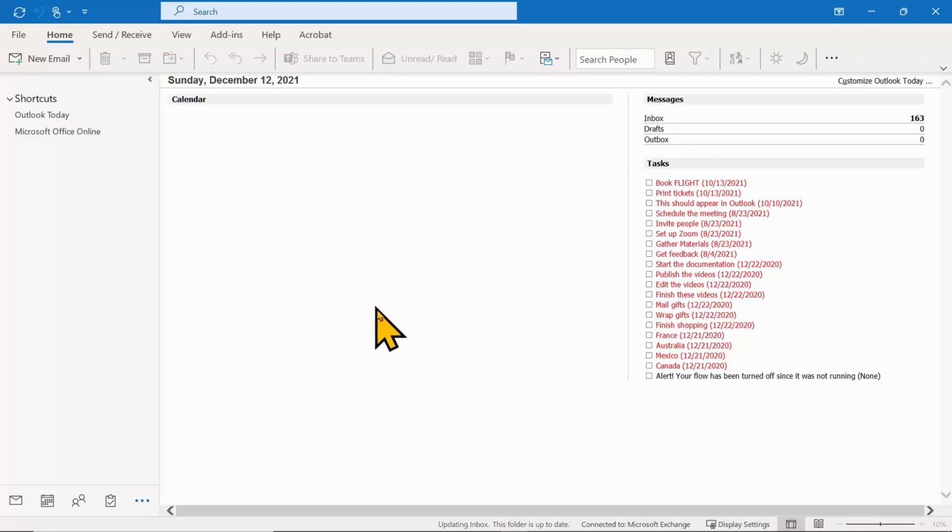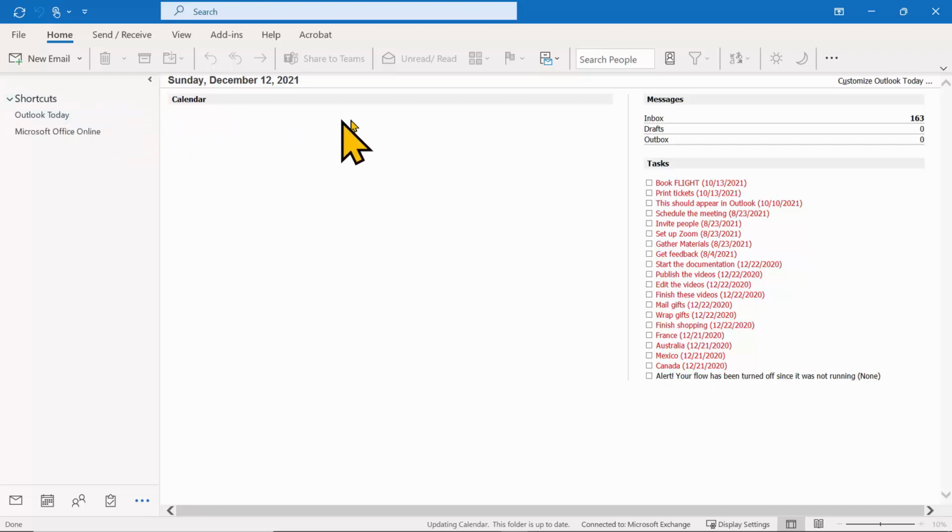It just kind of gives me an overview of everything I have in Outlook. So let me show you how you can make it so Outlook Today is the first thing that you see when you go into Outlook. On the bottom of my window, I'm going to pick the three dots over here, and I'll pick the word shortcuts. And then you get this window. Over here, I'm going to click on Outlook Today.